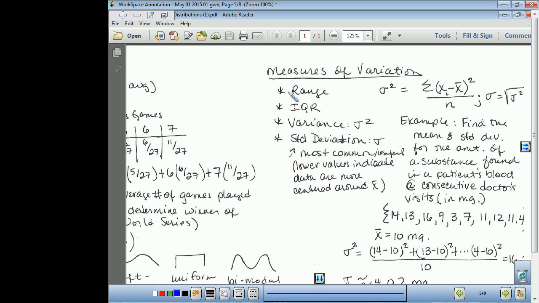Now range, we started studying in elementary school. How do we define range? The biggest minus the smallest. Big minus small, high minus low. I like it. Okay, IQR. What does IQR stand for? Interquartile range. That one's hard. And this is just Q3 minus Q1.